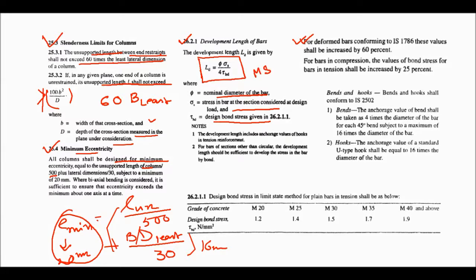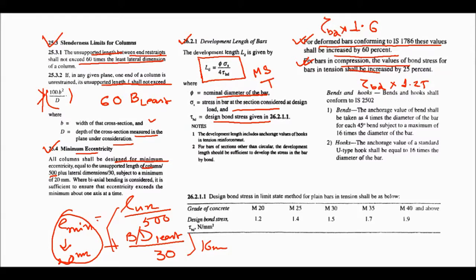For deformed bars conforming to IS 1786, these values shall be increased by 60%, so tau bd should be multiplied by 1.6. For bars in compression, the values of bond stress should be increased by 25%, so tau bd should be multiplied by 1.25.